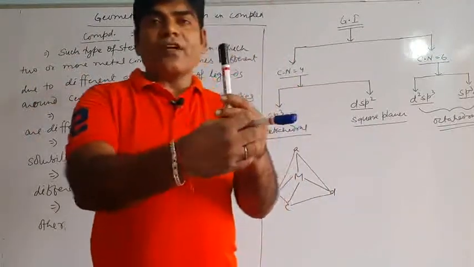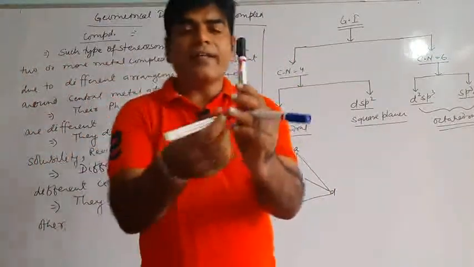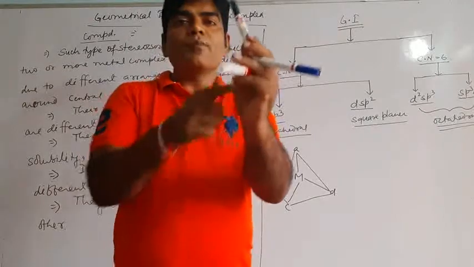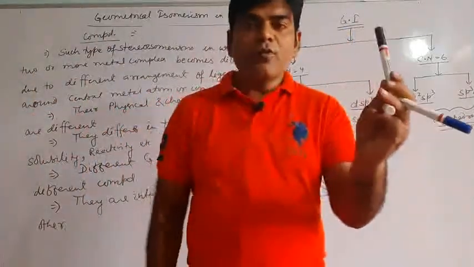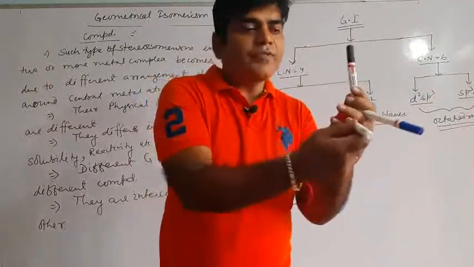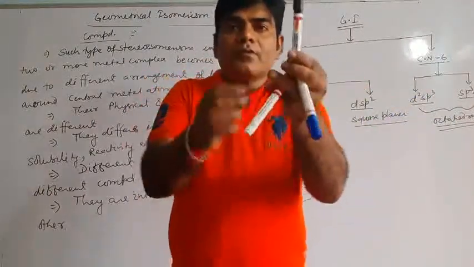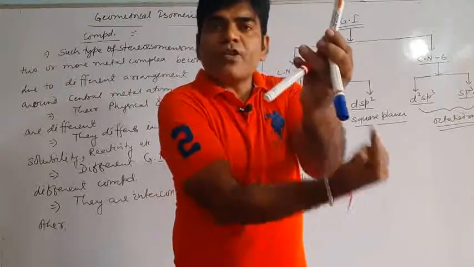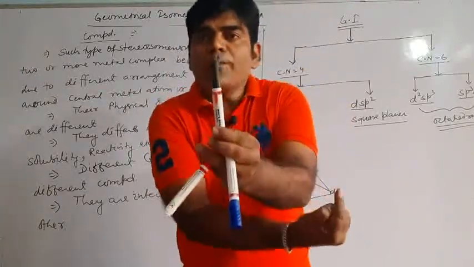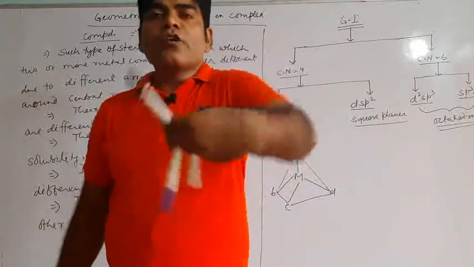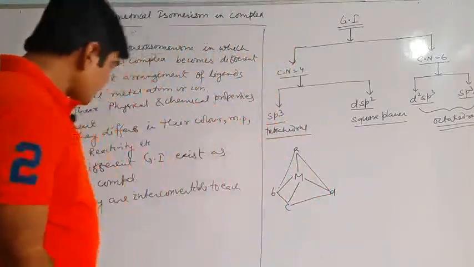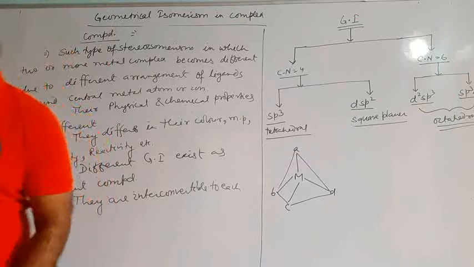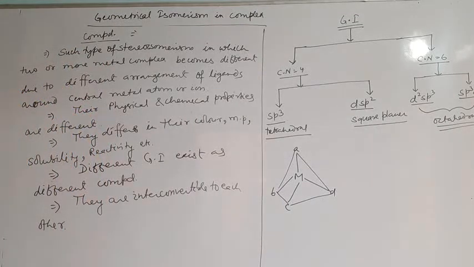If we draw the tetrahedral complex, one structure is like this, another is like this, and another is like this, and one more structure will be like this. So see, all positions are equivalent or not? If you rotate, all the positions will be equivalent. Understood? Okay. Let me have another pen to discuss this.